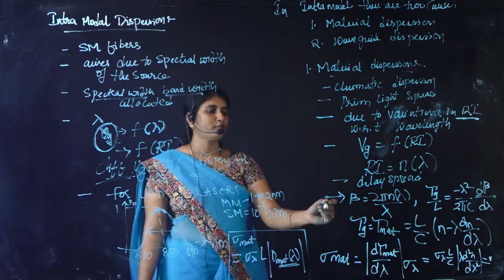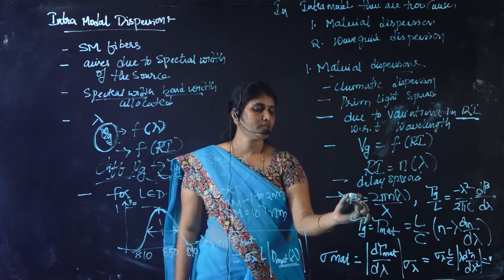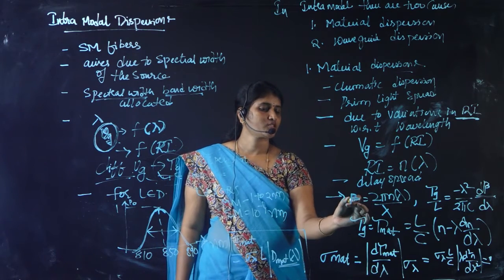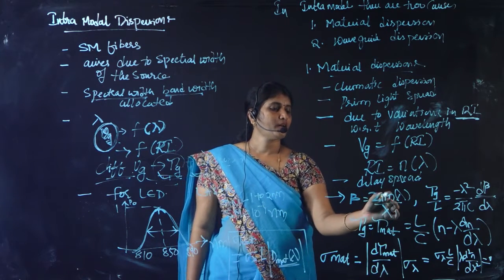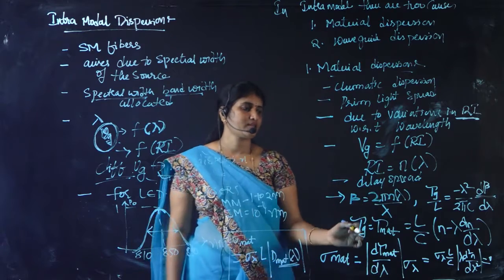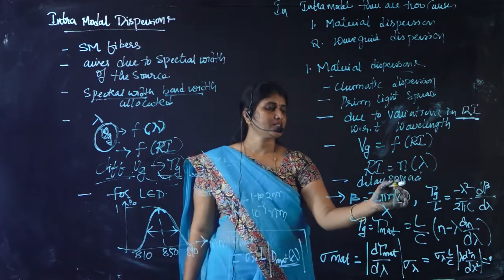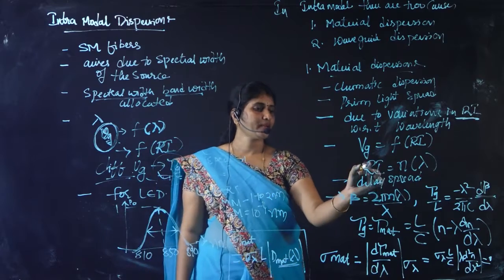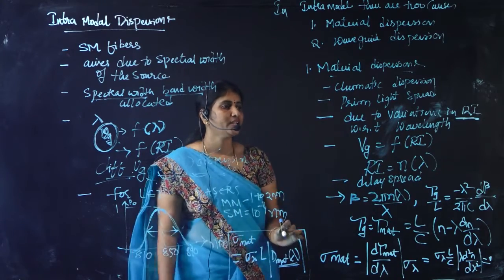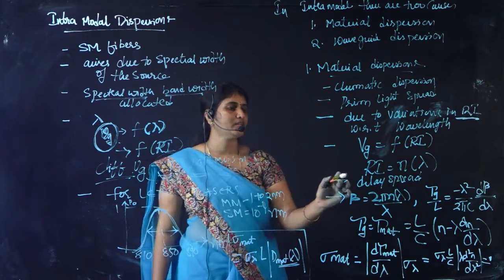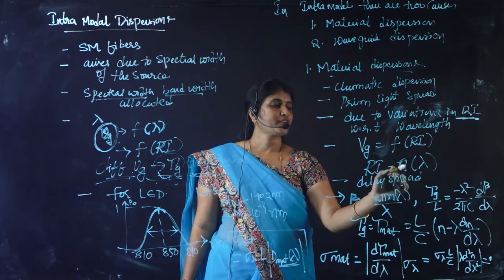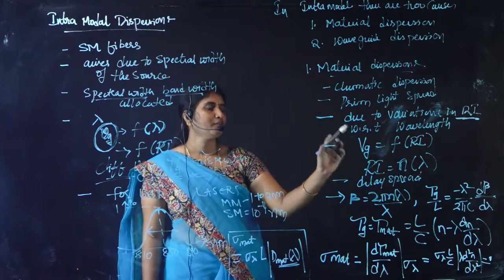The main thing you have to remember here is the propagation constant is defined as a function of refractive index. That refractive index is varying with respect to lambda, that is n of lambda, right? So the main cause of material dispersion in an optical fiber is that its refractive index depends on its wavelength.